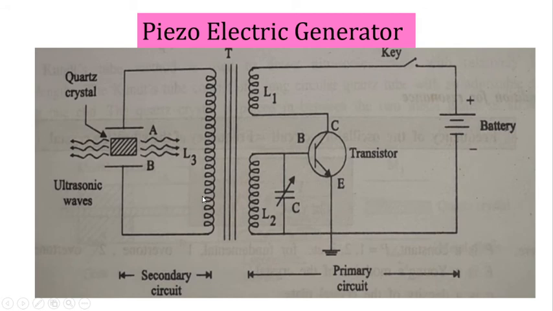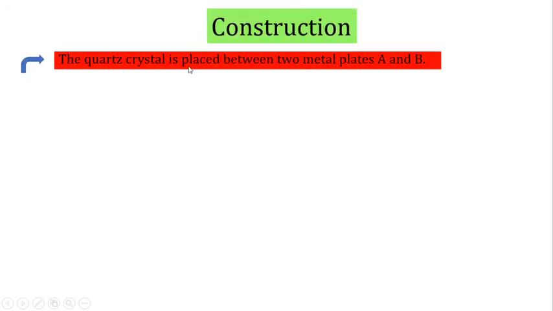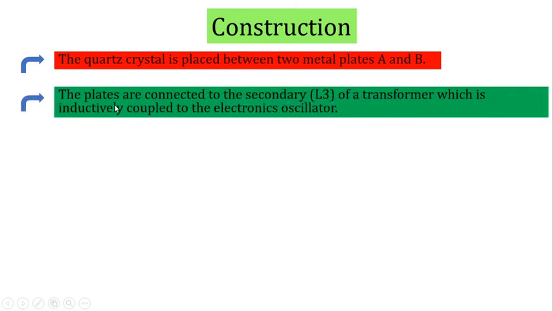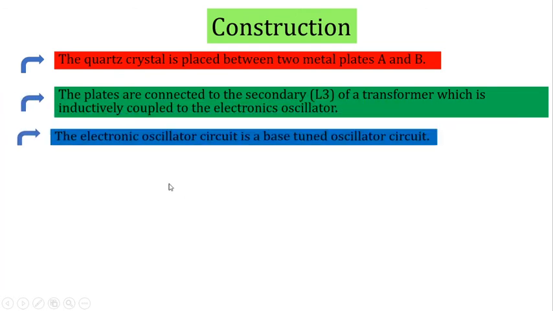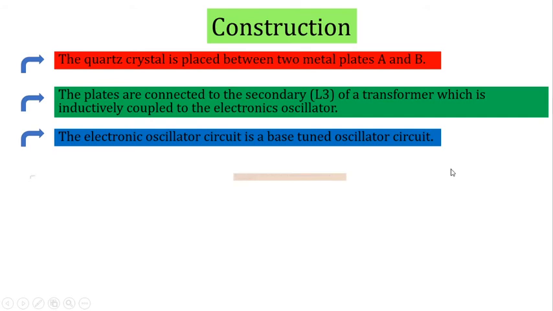The secondary circuit consists of L3, and L3 should be connected with the two metal plates A and B, and in between the metal plates we have to keep the quartz crystal. We'll see the procedure. The quartz crystal is placed between two metal plates A and B. That is the first construction. Second, the plates are connected to the secondary coil L3 of the transformer, which is inductively coupled to the electronic oscillator. The electronic oscillator circuit is a base tuned oscillator circuit.